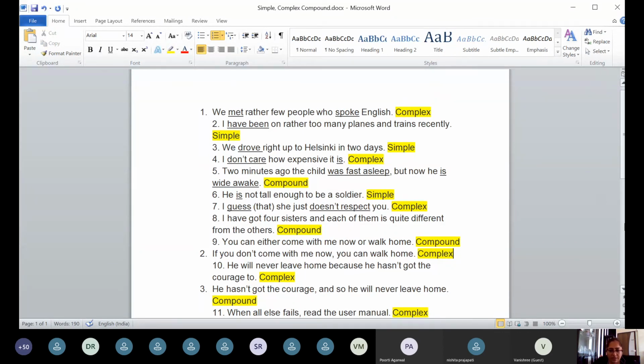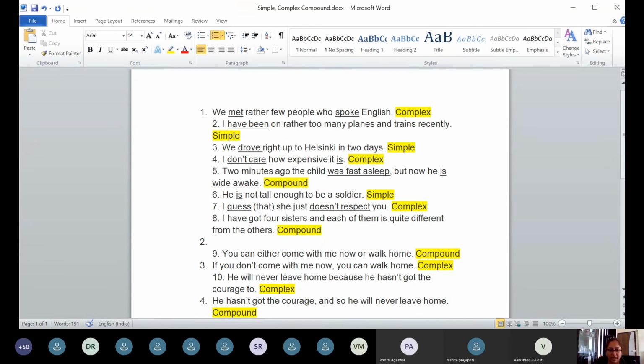Let us try something else. Let us go to the 8th sentence. I have got 4 sisters and each of them is quite different from the others. It is compound. I'll give you a challenge. Convert this into a simple sentence. Ma'am. Yes. Each of my 4 sisters is different from one another. Well done. Very well done.